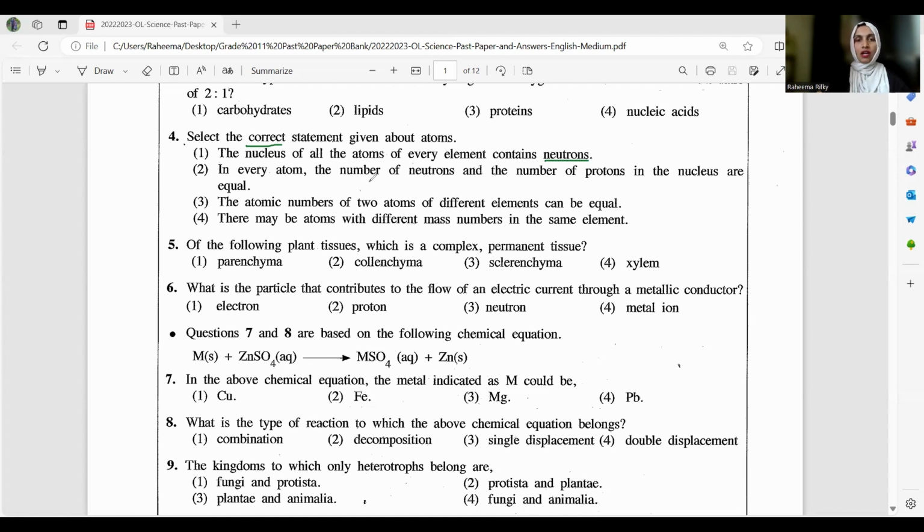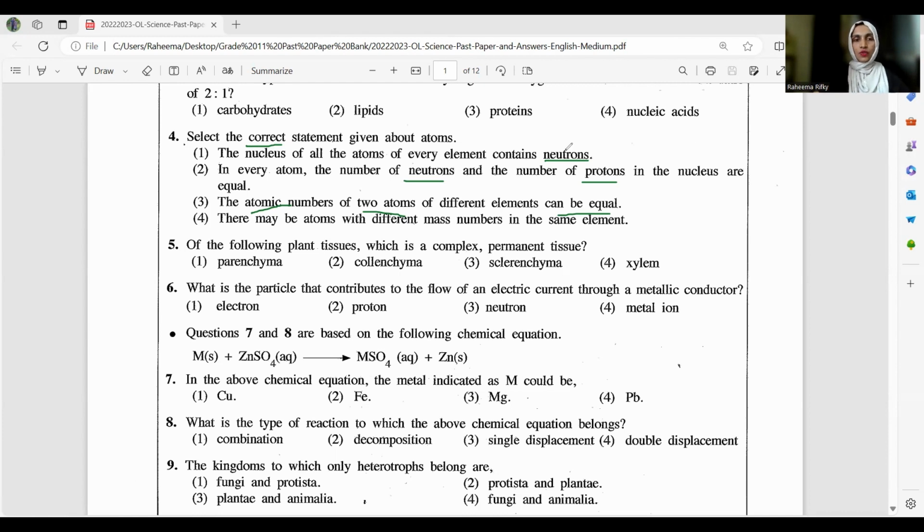Second one: in every atom, the number of neutrons and the number of protons in the nucleus are equal. Now they are talking about neutrons, protons in the nucleus are equal. Okay, we'll think of that. Atomic numbers of 2 atoms of different elements can be equal. Okay. Let's move to 4th one as well. There may be atoms with different mass numbers in the same element. Now, when you go through these 4 answers, you can see they are going to ask something regarding the elements, neutrons, protons, and also some kind of like isotopes. Another new word, but you didn't see any word called isotope, but it refers to.